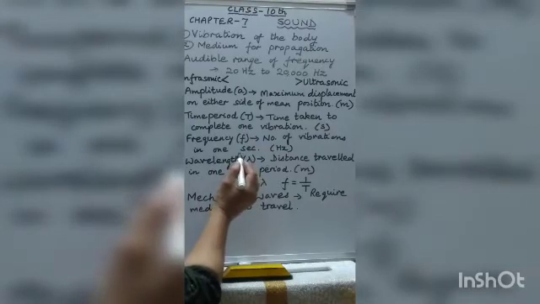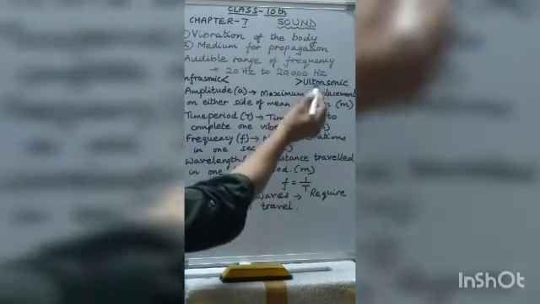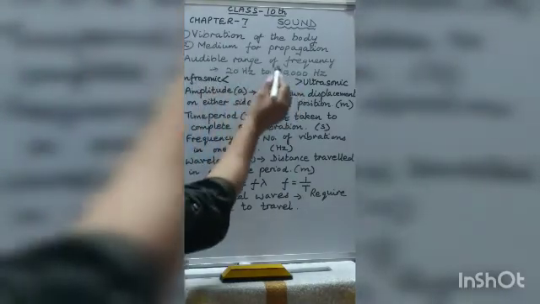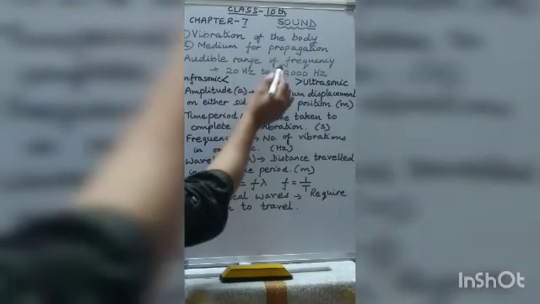When we grow older, the sensitivity of our ears falls for both low and high frequencies. Now sounds of frequency above 20,000 Hz are called ultrasonic sound, and sounds of frequency below 20 Hz are called infrasonic sound. So the audible range of frequency is 20 Hz to 20,000 Hz. Here Hertz is the SI unit of frequency.